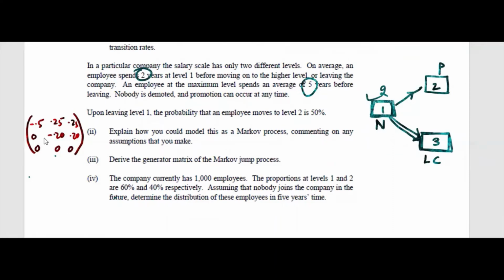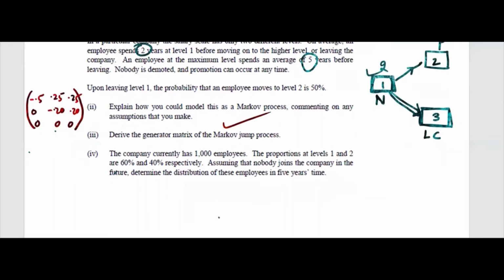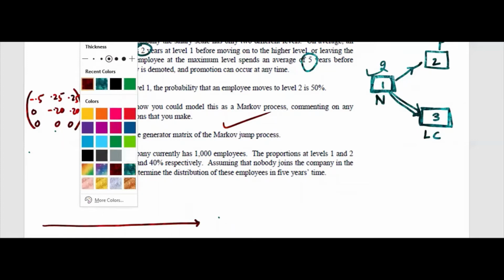Next one will be this. This is over. Now it says the company currently has 1,000 employees. The proportions at levels 1 and 2 are 60% and 40% respectively. Assuming that nobody joins the company in the future, determine the distribution of these employees in 5 years' time. So the company currently has 1,000 employees given. Okay, 60%, 40% given. So if you want to write, there are two states actually. I mean the third one we use, that is for leaving.